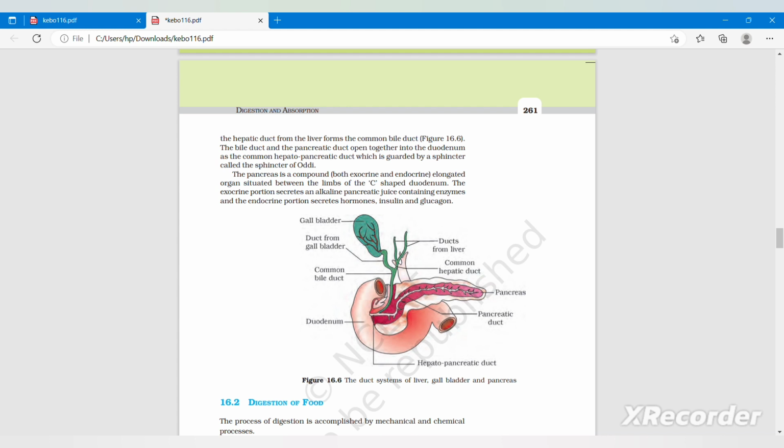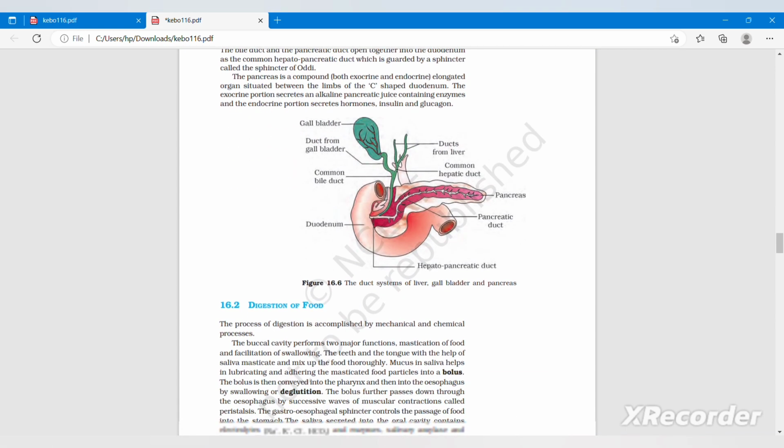The pancreas is a compound, that is both exocrine and endocrine, elongated organ situated between the limbs of the C-shaped duodenum. The exocrine portion secretes an alkaline pancreatic juice containing enzymes, and the endocrine portion secretes hormones insulin and glucagon. In figure 16.6, the duct system of liver, gallbladder and pancreas is given.